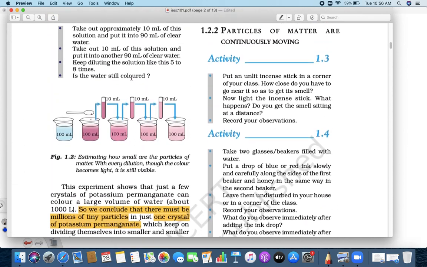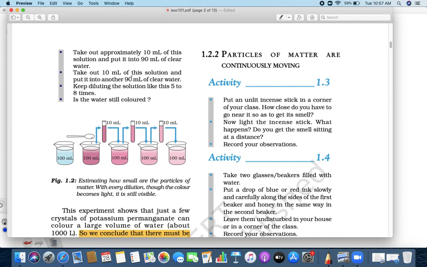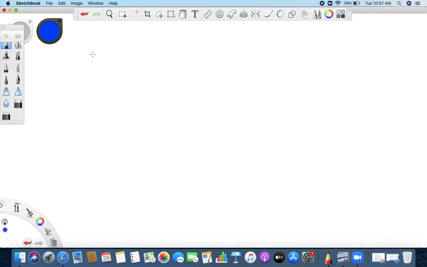Now the second question arises, right? Particles of the matter are continuously moving. Now that's a little strange. Particles are continuously moving. How? We never saw such things, did you? Particles are continuously moving. Anybody? See, let me give an example.